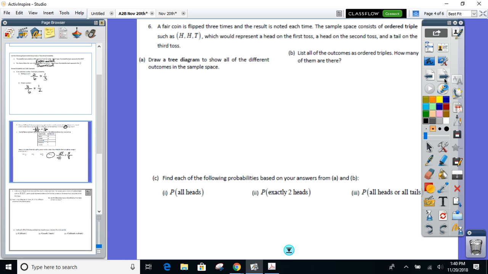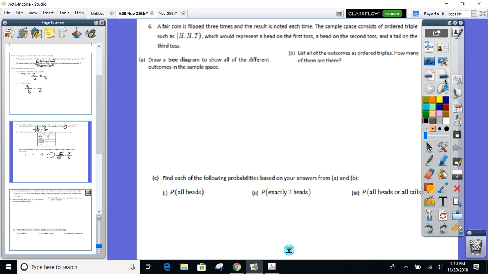Okay, here's what we're doing. You got a coin, and we're going to flip it 3 times. And I want all the possible outcomes. So head, head, head, tail, tail, tail. All the different possible outcomes right now. And instead of listing them out, we can draw a tree diagram to show all the outcomes.